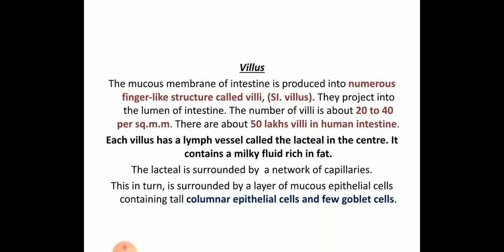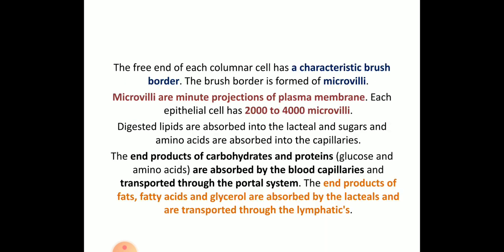These villi are rich in lacteals, hence they contain milky fluid and are rich in fat content. They also look like a brush like structure, hence they are also called brush borders. The end products of carbohydrates, proteins and lipids are absorbed by the blood capillaries in the villi.